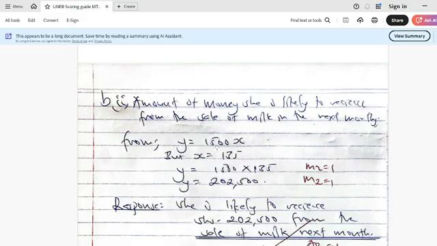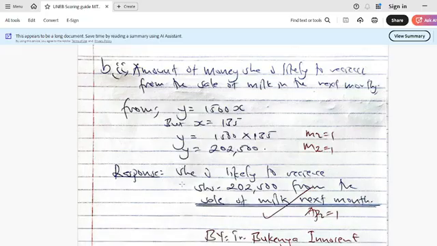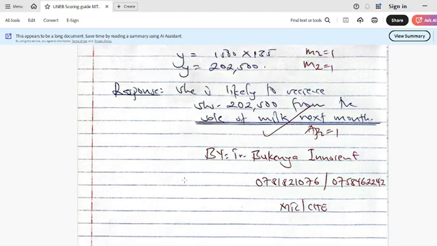So get this amount, 1500 times 135, to get the value of y, which is the amount, which gave us something like 202,500. Then come and give your response. So she's likely to receive 202,500 shillings from the sale of milk next month.